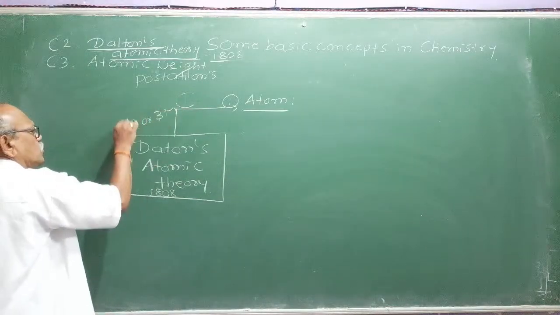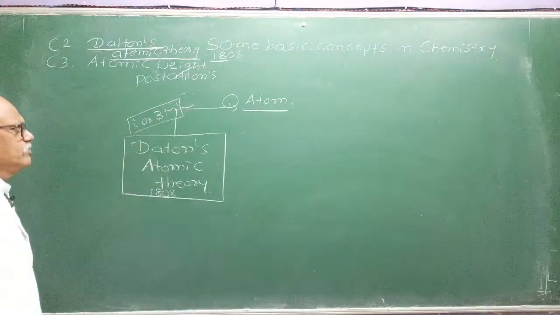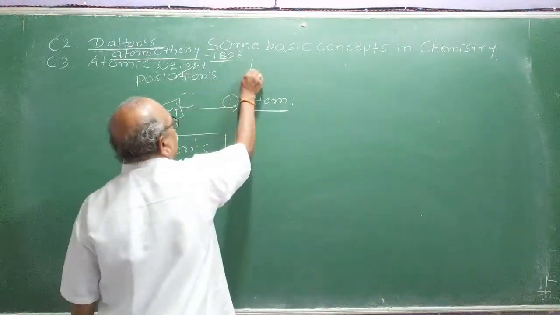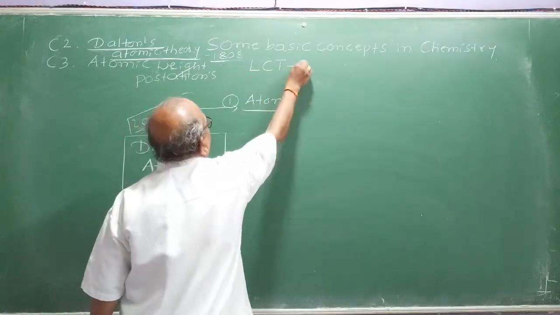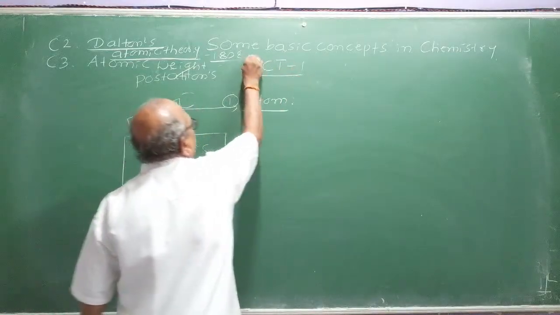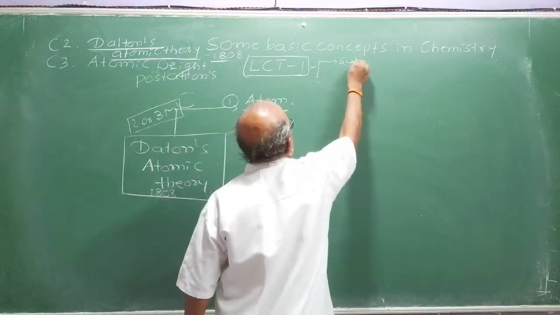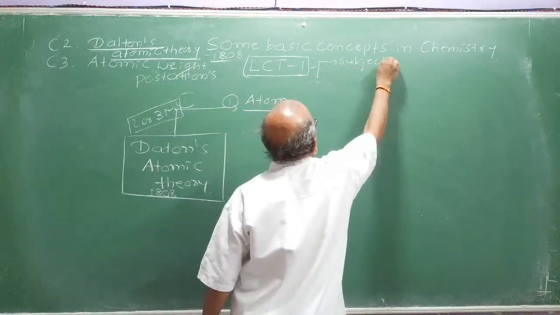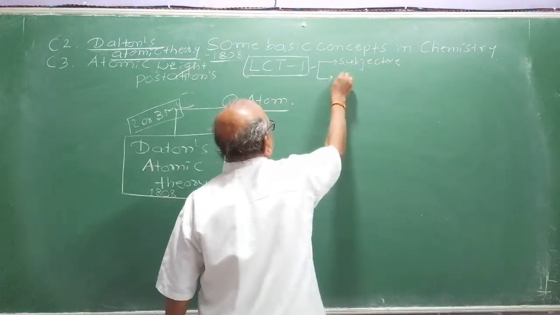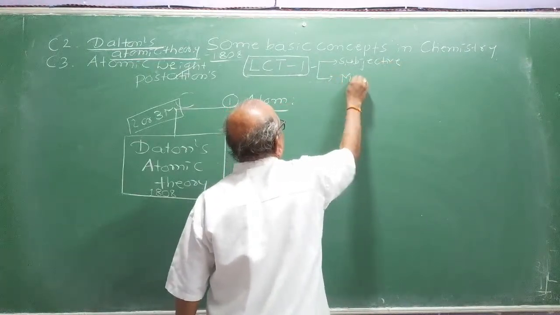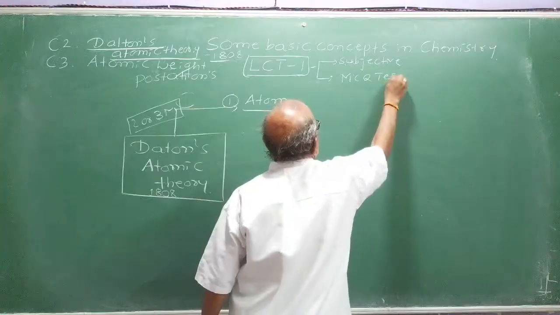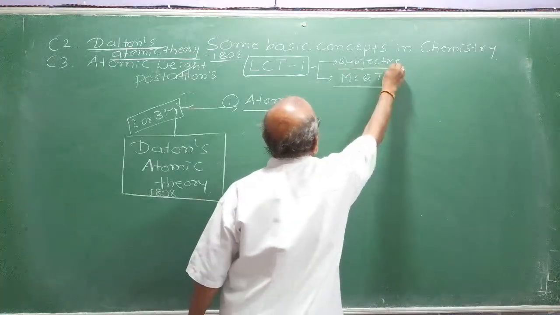I will take the test also at the end of the chapter. I call those tests Live Stream Chemistry Test 1, LCT1. After completing the chapter, I will take one subjective test. Be ready. And one objective test, one MCQ test. I will tell you the details later.